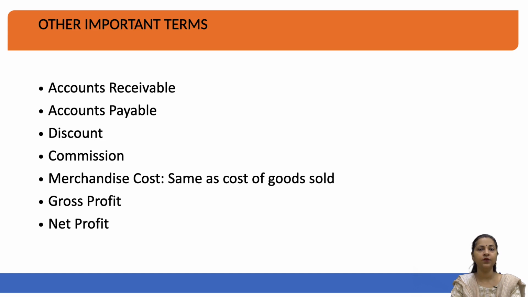Moving on to the next, which is called commission. Commission is something which may be earned or may be spent depending upon the transaction. Suppose you are giving a commission to a salesperson for making an extra sale. That commission, when you are making it as a payment to the salesman, is an expense for you. But if it is vice versa, suppose you are getting a commission for providing some service to your client, that is an earning for you. So this is what a commission refers to.